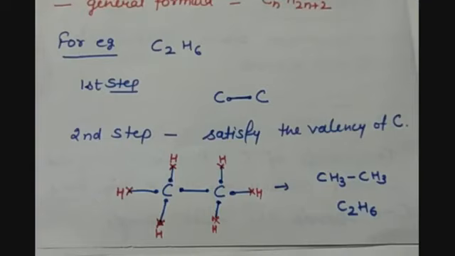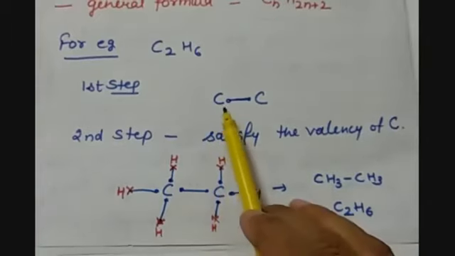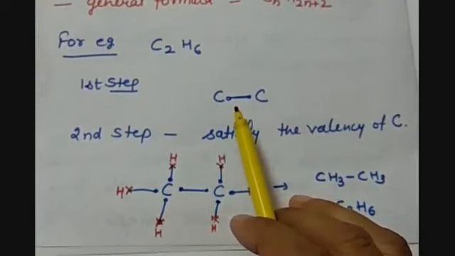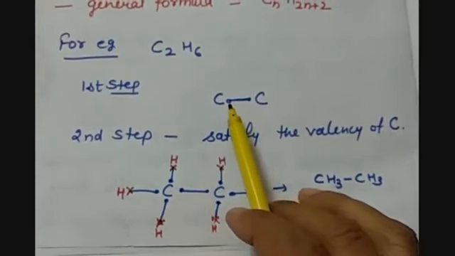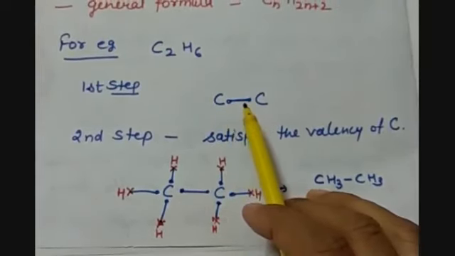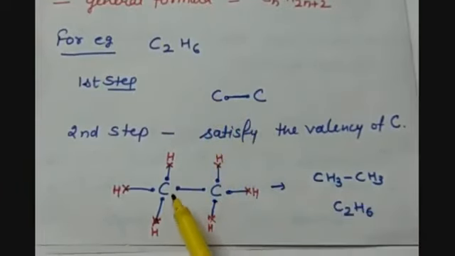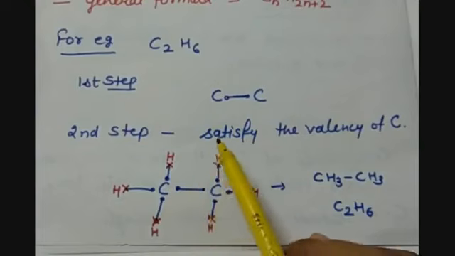So what would be the first step? First we have to arrange the carbon atoms, whatever the number of carbon atoms is present here. So first we will arrange the carbon atoms, and as we have to make a single bond between them, we will make the single bond between them. Then we have to satisfy the valency of these 2 carbons. We know that each carbon atom has 4 valencies.